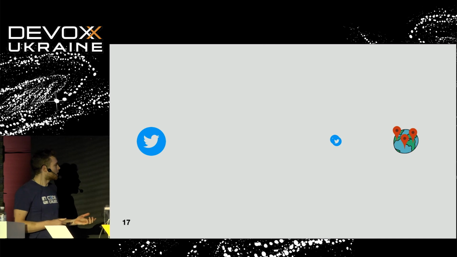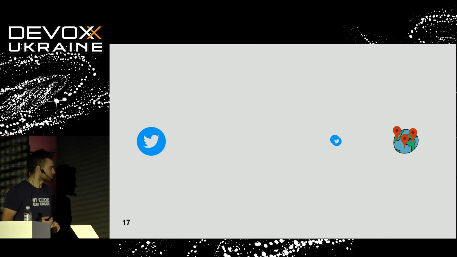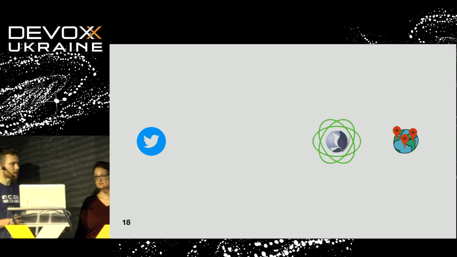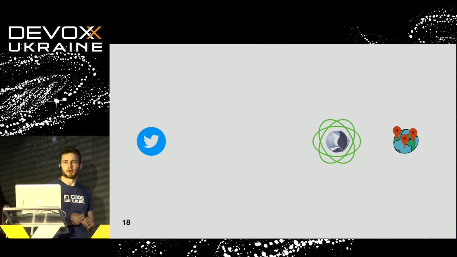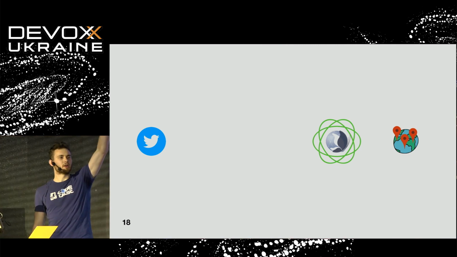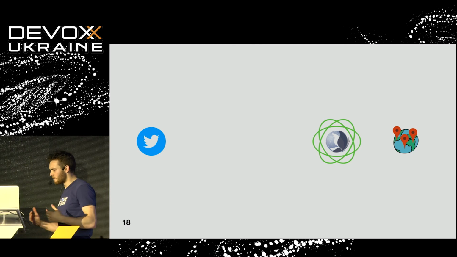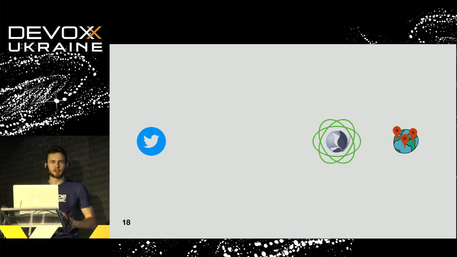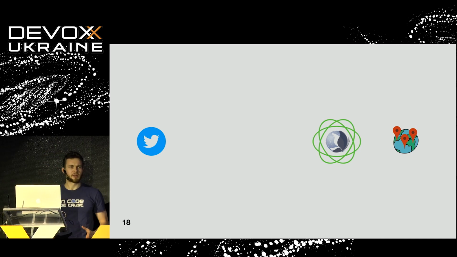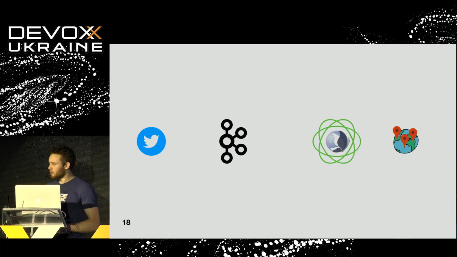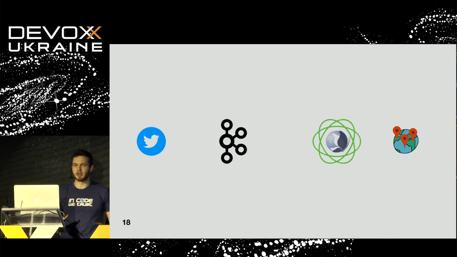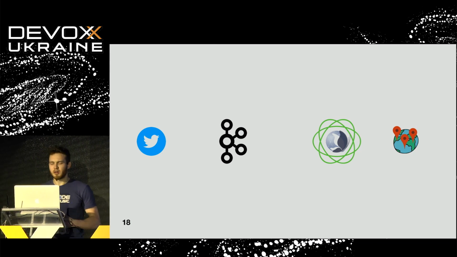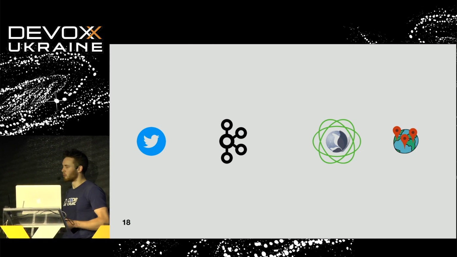And do you have any idea how we can solve it and how we can handle that? Maybe Kafka. What do you think? Yeah, sounds like a plan. So how many people know what Kafka is? Almost everywhere. So Kafka is a really efficient message broker. It's a distributed message broker, and it can handle a lot of messages at a high rate. So we can put Kafka between the Twitter service and our application. Twitter will send messages to Kafka, and we will consume messages from Kafka.